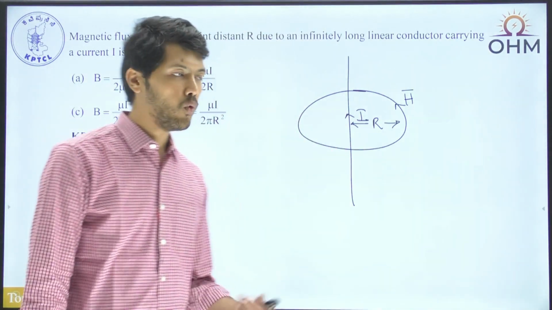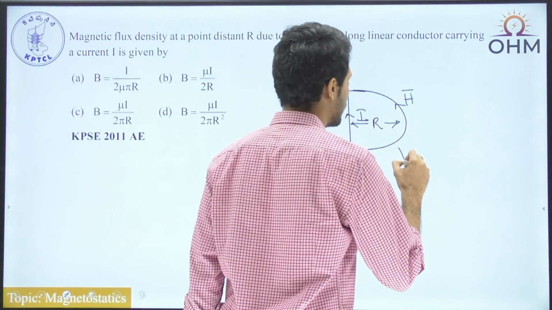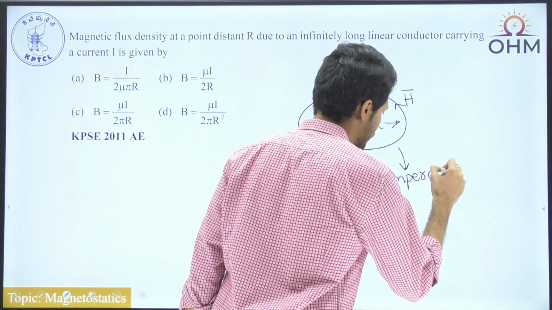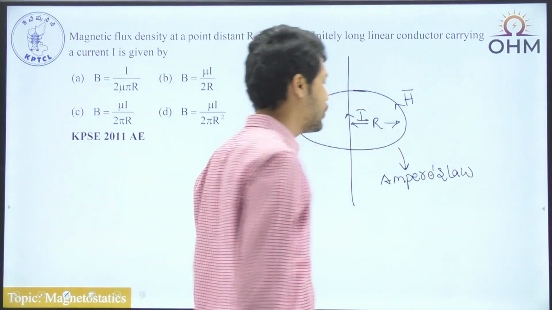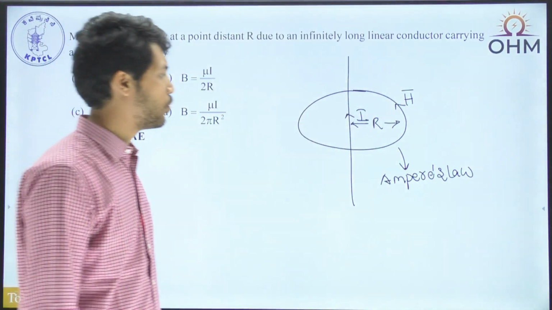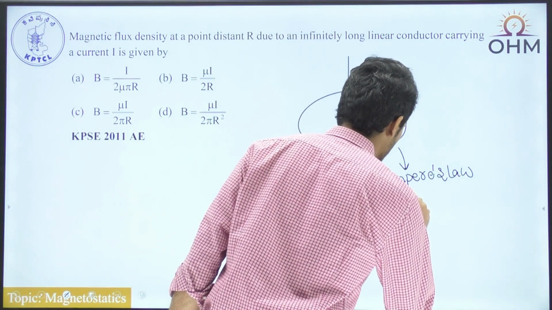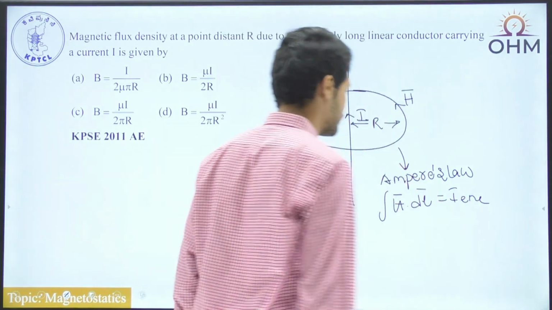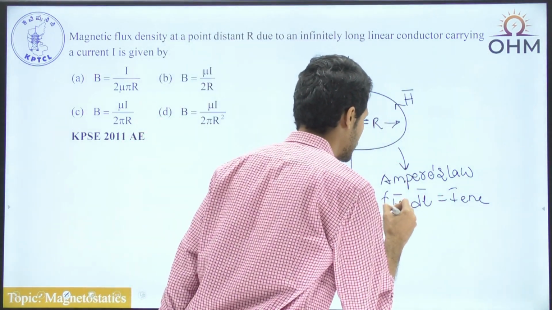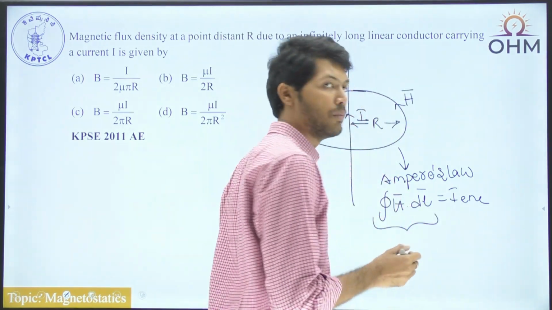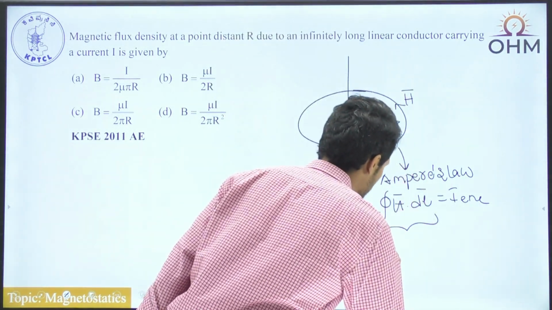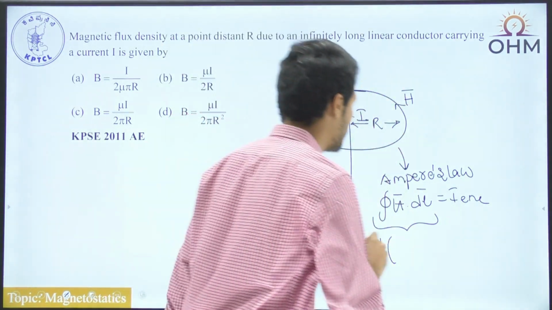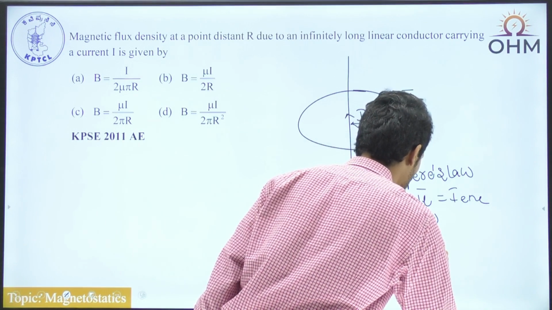Now you can apply Ampere's law on this particular path. Whenever you apply Ampere's law along this path, what do you get? The integral of h bar dot dl bar becomes equal to the current enclosed. Now this is a closed path integration. So what is the value of h bar dot dl bar along this circular path? This is h into distance. What is the length of this particular path? The length of this path is the perimeter of the circle, which is 2 pi r.